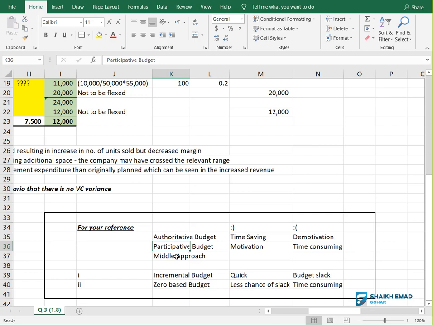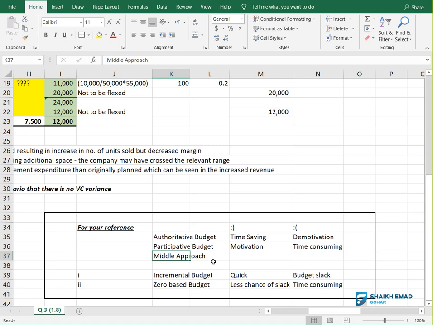Examiner can ask you. And then there is a middle approach. You ask them, but still you impose your decision. You listen to them, maybe you change your decision and then you impose. Depends. Which one is good? You cannot say that this one is good. It depends on situation to situation. A company's new brand, company, people have less experience, so maybe you will go for authoritative budgeting. Company is already established, people, they know the business more, the ground staff knows the business more. Better you go for which budgeting? Participative budgeting. Getting the story?